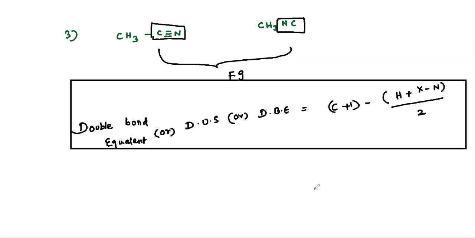Let's have a tabular column. First, general molecular formula, I'll write this side.